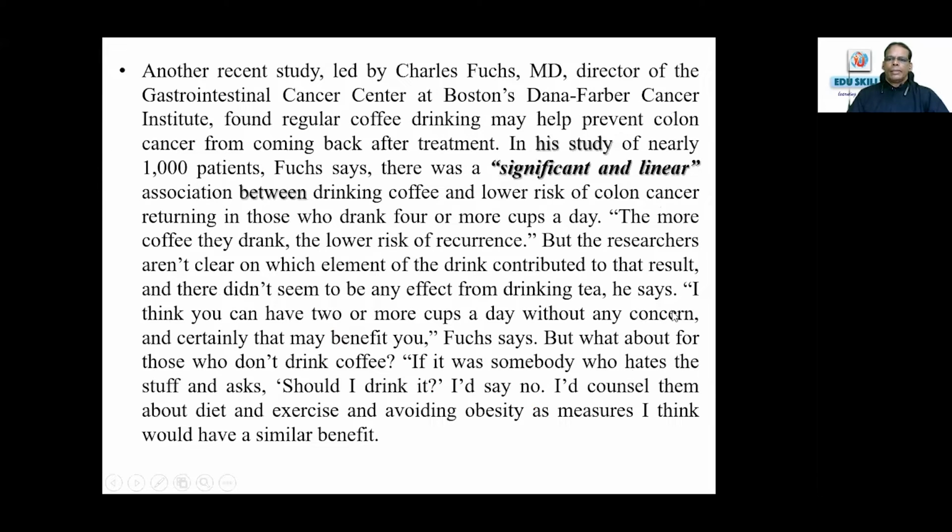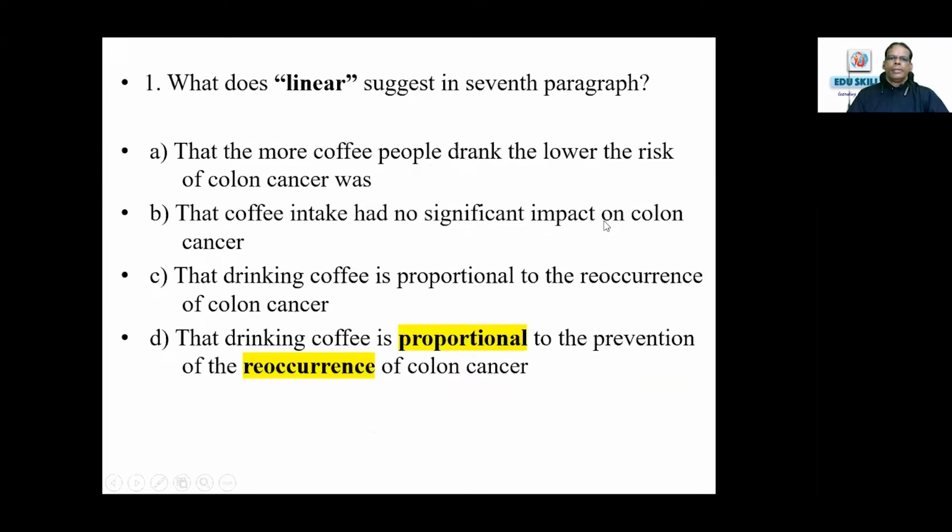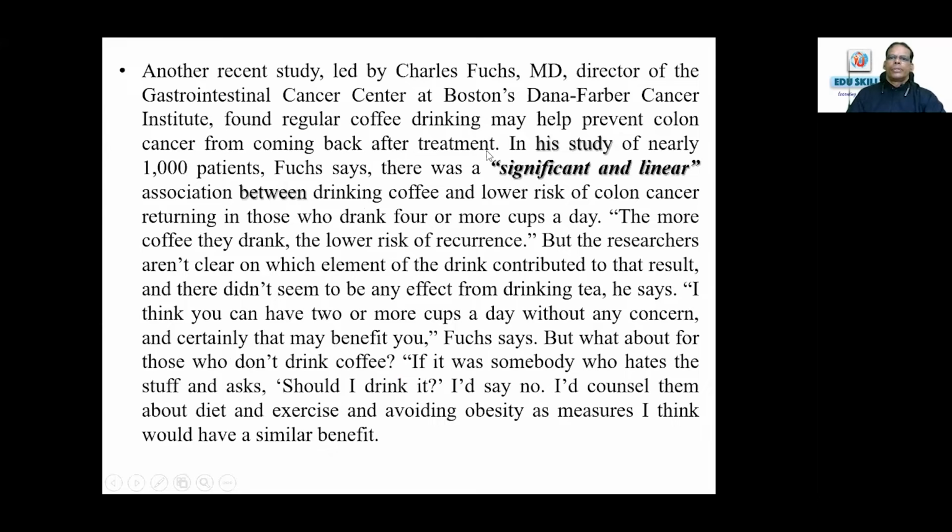Okay. And this one is highlighted here, significant and linear. We will not read that. So first we'll go into this. What does linear suggest in the 7th paragraph? Just start from here. In his study of nearly 1,000 patients, Fuchs says there was a significant and linear association between drinking coffee and lower risk of colon cancer returning in those who drank 4 or more cups a day.